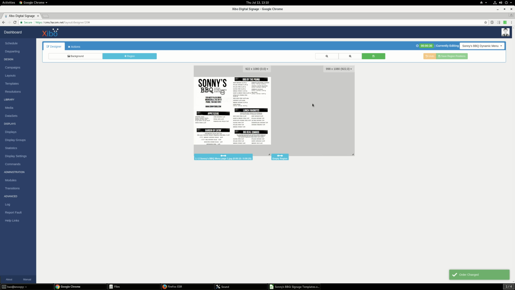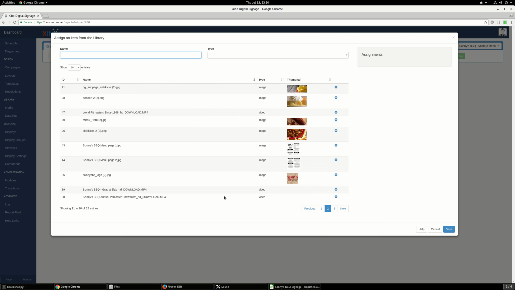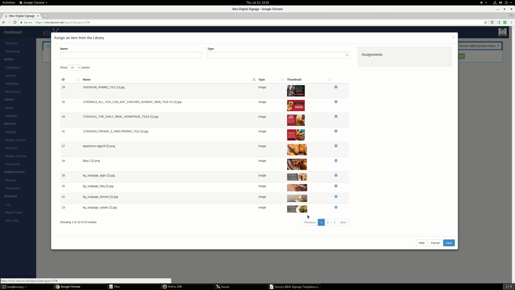For the second region, double click that, and then we go to the library. We are going to add a bunch of still images and video. Okay, let's see.